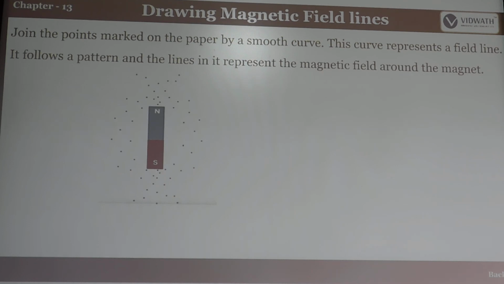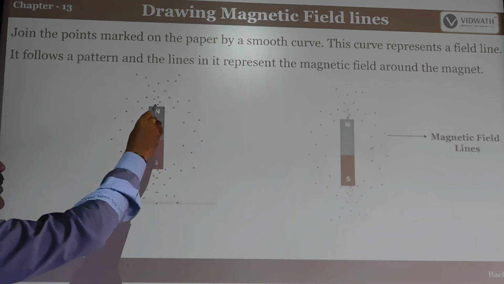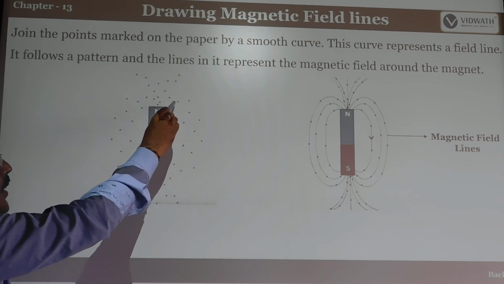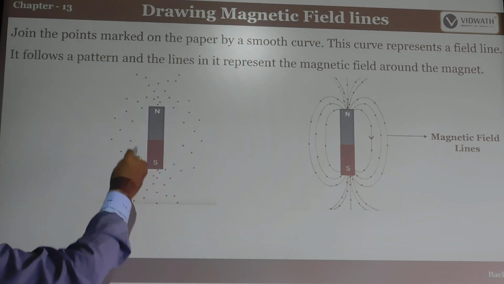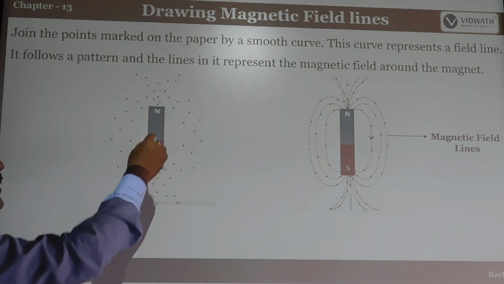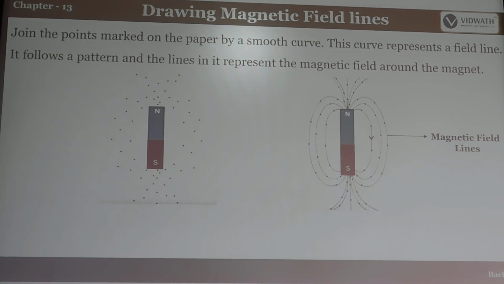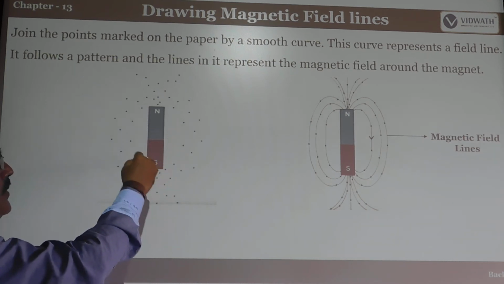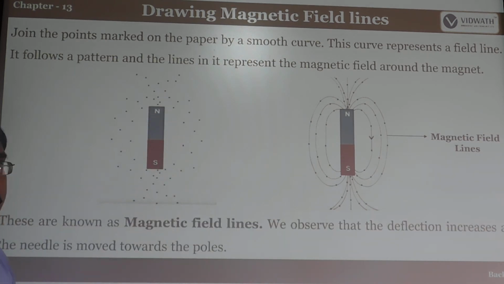Join the points. If you move the compass one by one, you can put the dots like this. So this is what you call magnetic field lines. Marked on the paper as a smooth curve, this curve represents the field lines. Whatever these dotted lines are, they are the magnetic field lines. They follow the pattern of the magnetic field around the magnet. So this is the brief explanation of the magnetic field around a magnet.